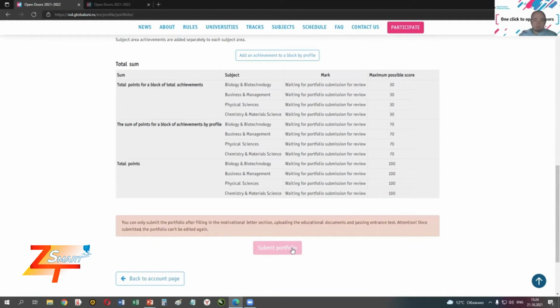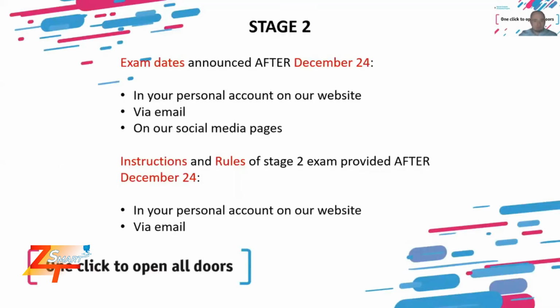So if you think that in the future, before December 10, you are going to have some additional document to add into your portfolio that you do not have now, it's best to wait until you have it, then edit and submit the portfolio after that. Because if you submit it now, you won't be able to add anything. All right? So it's important to remember that.